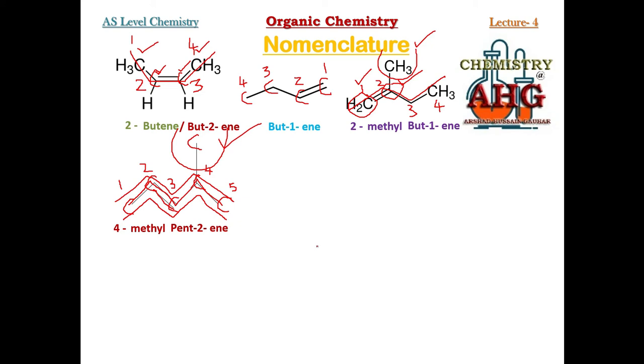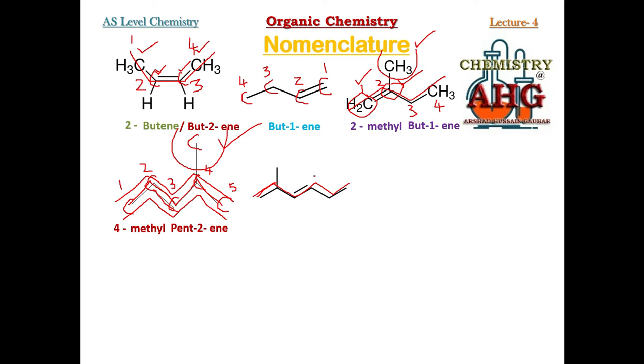Now quickly write down the name for this other skeletal formula. Okay students, if you have written the name for this compound, there was another trick in naming of this alkene. What is the trick? You can see there are how many carbon atoms in the longest chain? There are 6 carbon atoms: 1, 2, 3, 4, 5, 6.